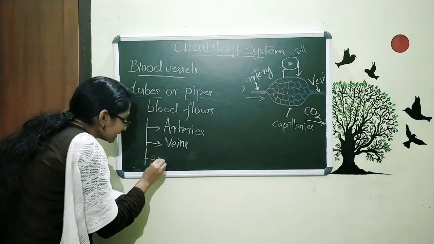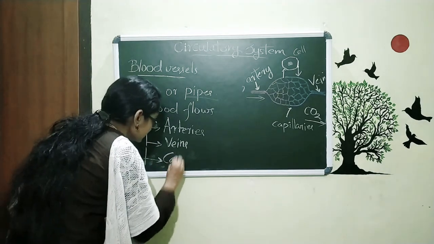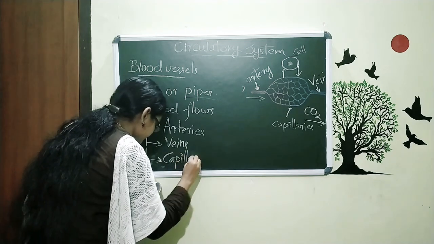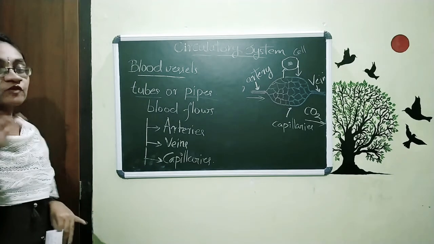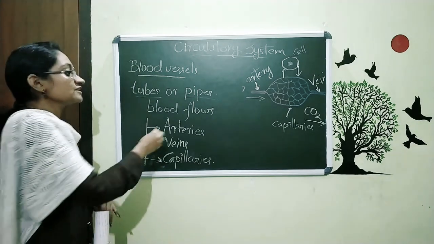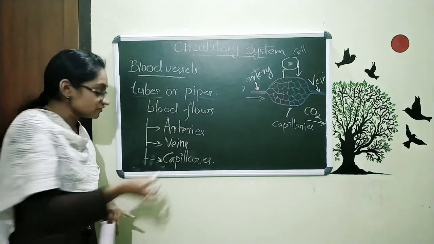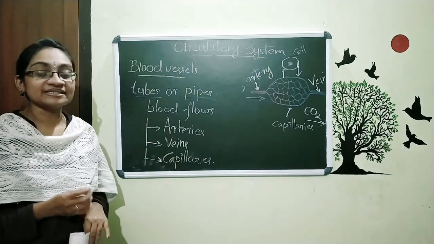And the third one is capillaries. So there are 3 types of blood vessels in the body: the first one is arteries, the second one is veins, and the third one is capillaries.